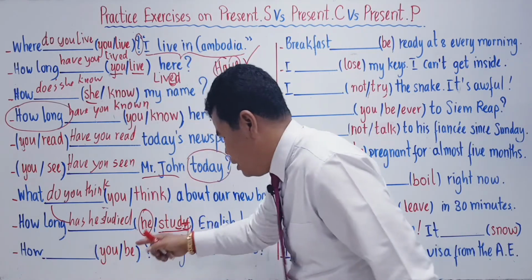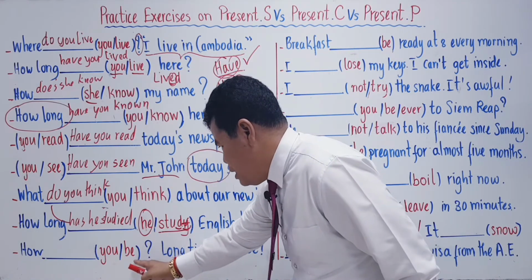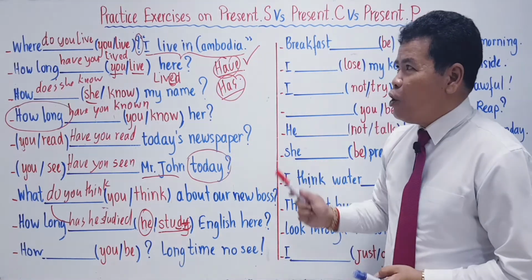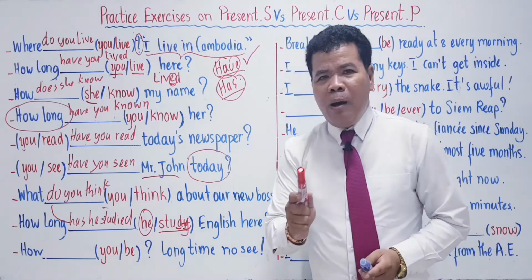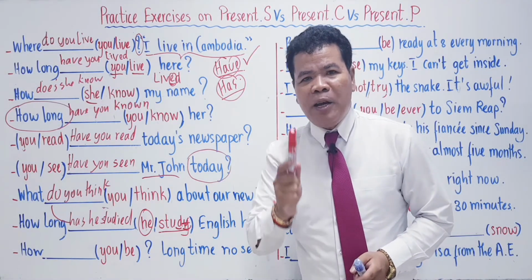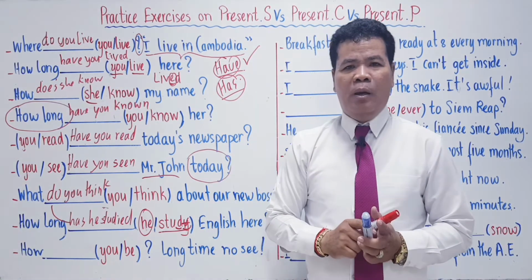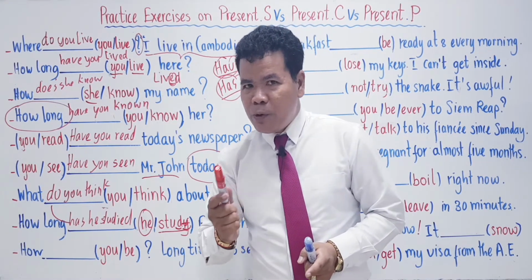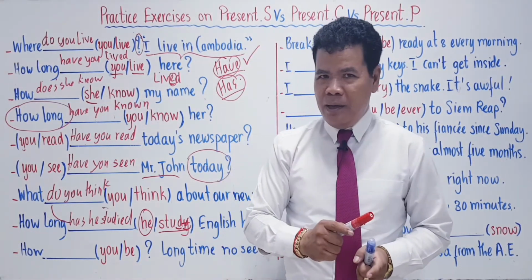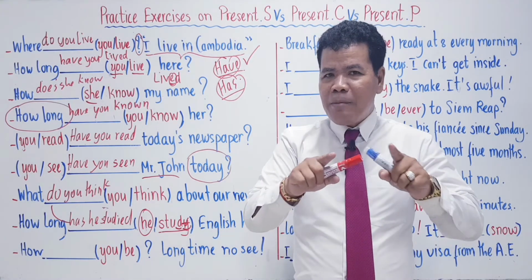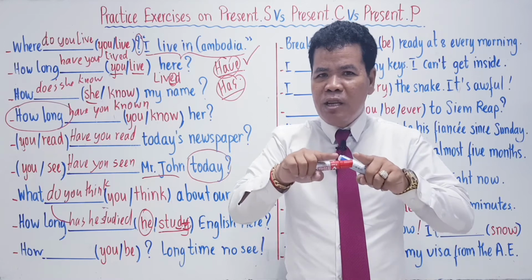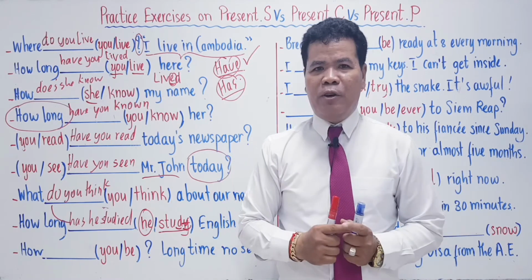How, and then you, be. Like what I told you, before making your final decision whether you use present simple, present progressive, or present perfect, sometimes you have to see the key words. Sometimes you have to see the meaning in the whole sentence first.